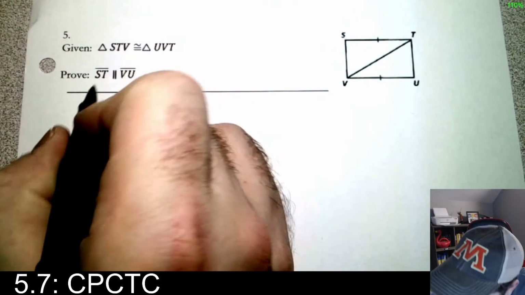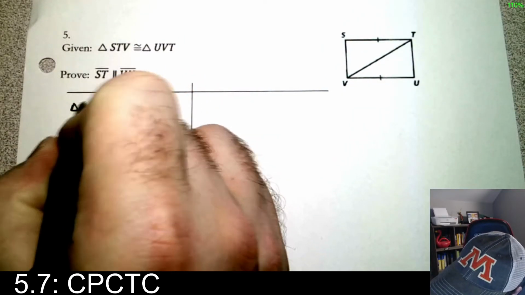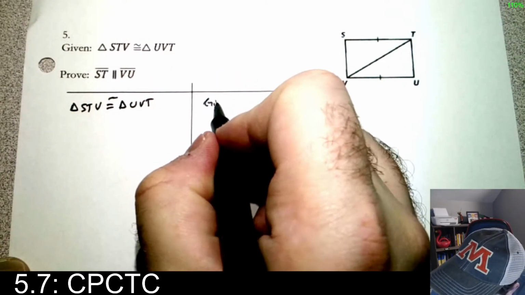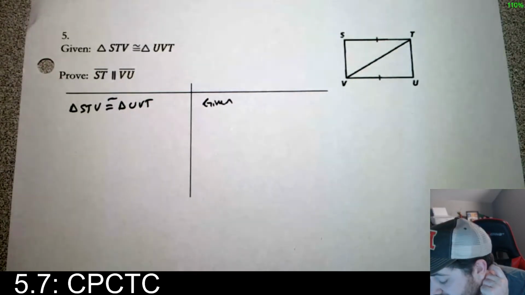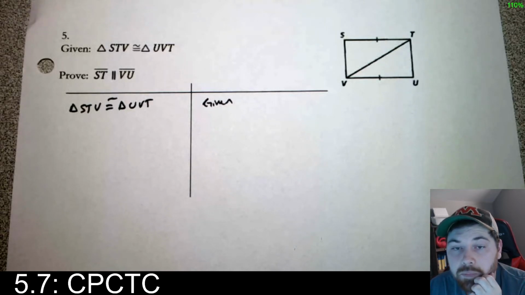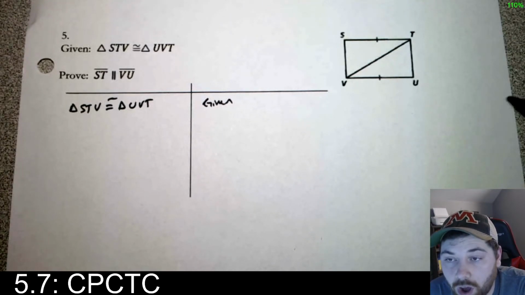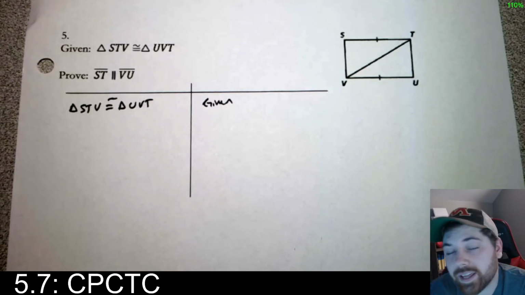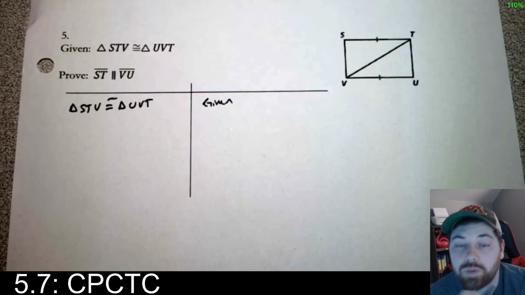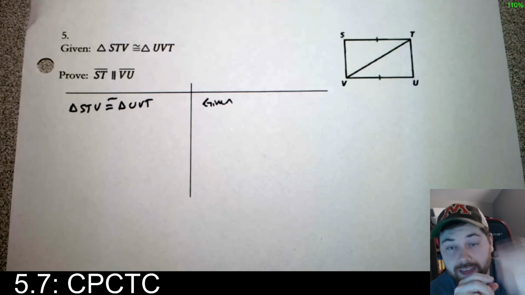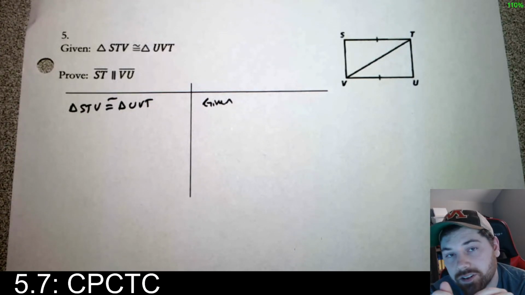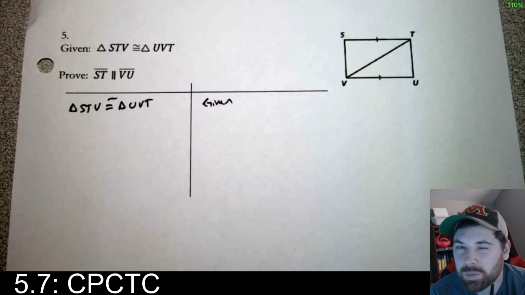Given the triangles are congruent, let's go ahead and do it again. Triangle STV is congruent to triangle UVT. It's given to you. Prove that ST and VU are parallel. So remember, when we have parallel lines like this, we're almost always going to have that chapter 3 stuff with corresponding angles, alternate interior angles, and so on. And remember, we had the converse of those. So it was, if the two lines are parallel, then the alternate interior angles are congruent, or the converse, if the alternate interior angles are congruent, then the lines are parallel. That's what we're going to use here.